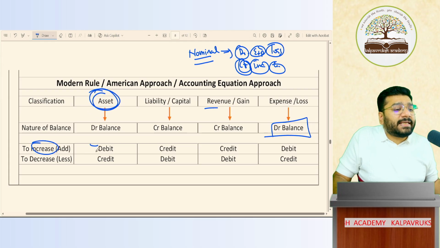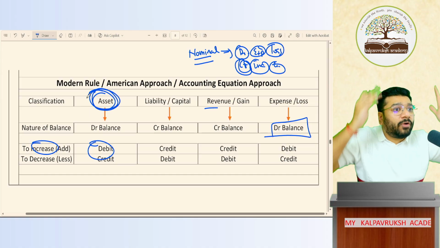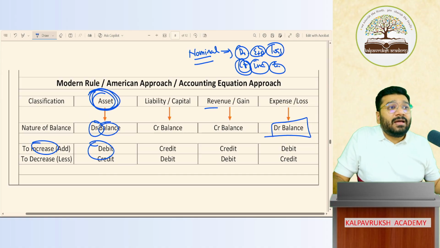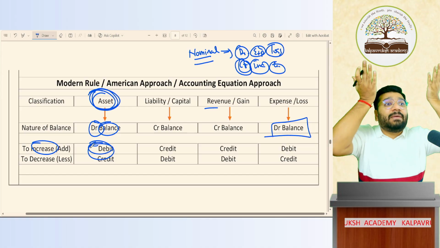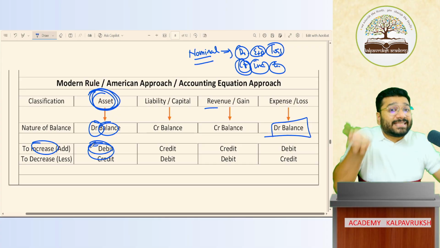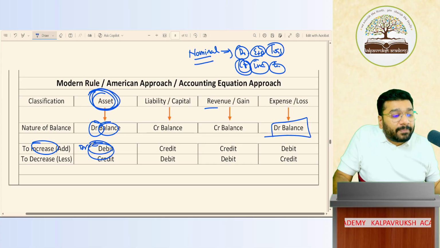To increase an asset, debit. Who is the hero of this family? Asset is the house. Who is the hero of the house? Debit balance. Debit is the hero. So to increase cash, to increase an asset, what should I do? Debit. To decrease an asset, credit.